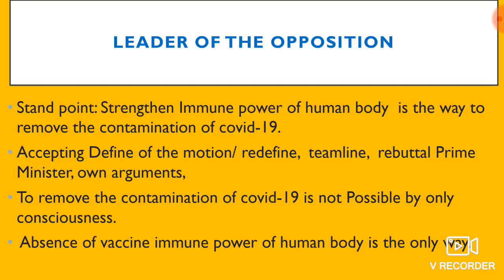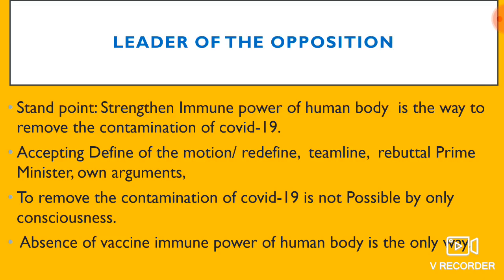So you can take this point to deliver your speech. Number 1, to remove the contamination of COVID-19 is not possible by consciousness only. You can focus on this point. By consciousness alone, it's not possible to remove the contamination of COVID-19, because we are developing countries, and if we are under lockdown and home quarantine, our economy declines day by day, and it's not possible for a developing country.